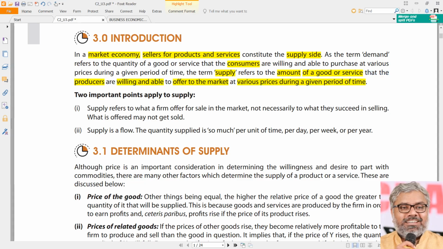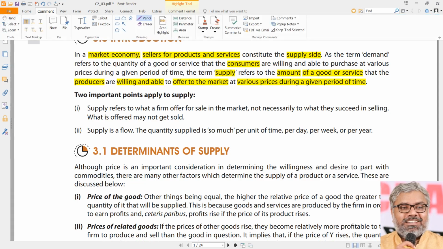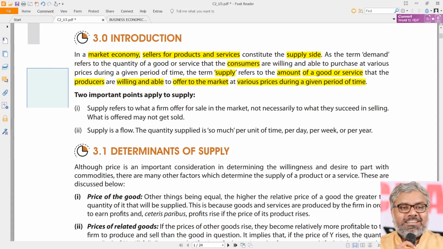That is a common thing, just like the demand definition. So simply what does supply mean? Once again same, it is also a quantity of a good or service. Definitely yes, it is a quantitative thing that we are talking about. So it is a quantity, but quantity of a good or service which is supplied by or offered by, we can say offered by whom? By the suppliers in the market.